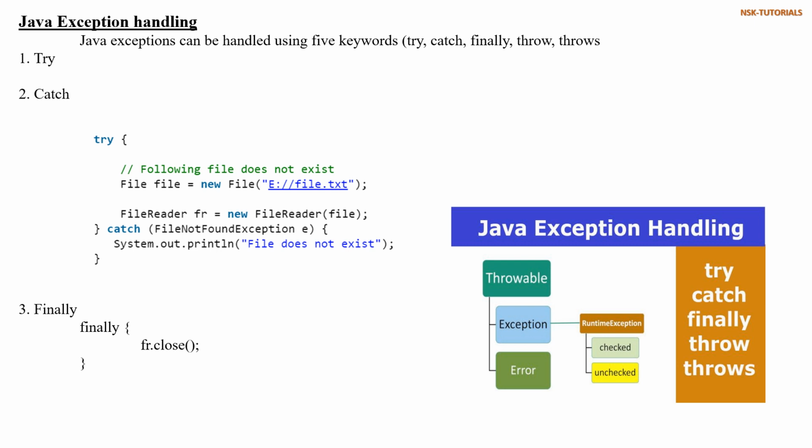If you see the combination of try, catch, finally, try is always followed by catch or finally. We cannot write the try block without catch or finally. But catch is always preceded by a try block, and finally will always follow a catch or try block.